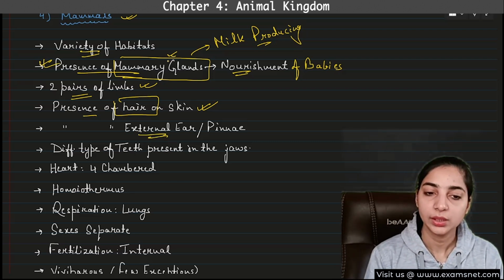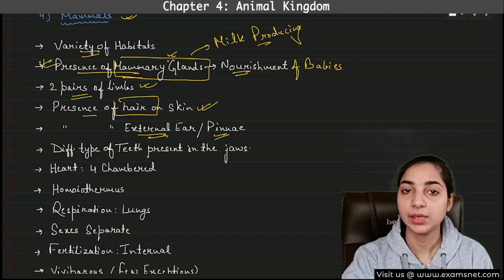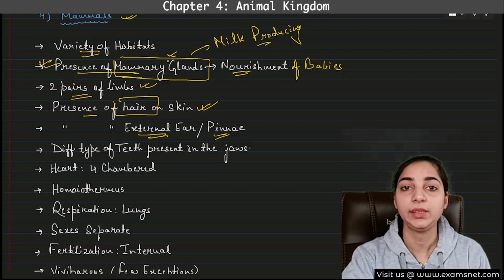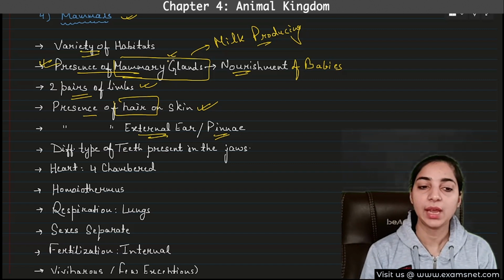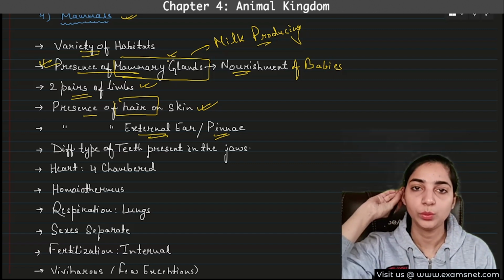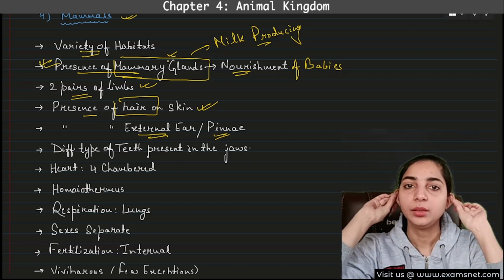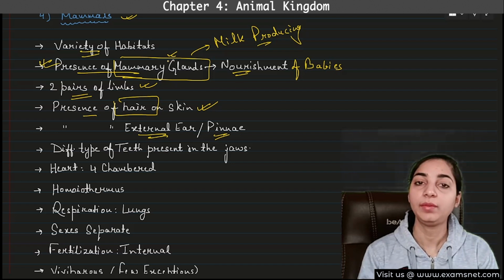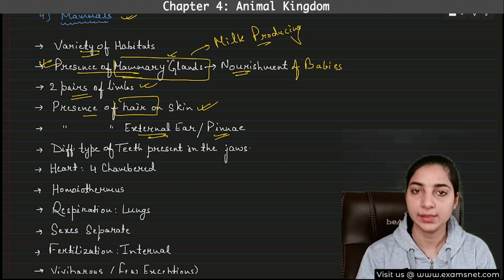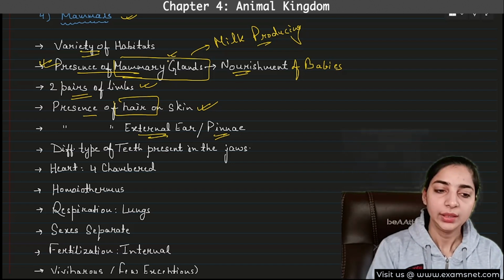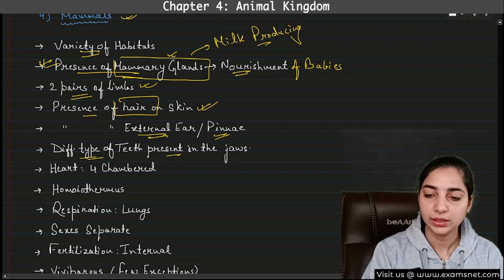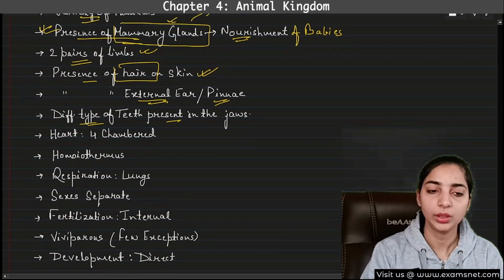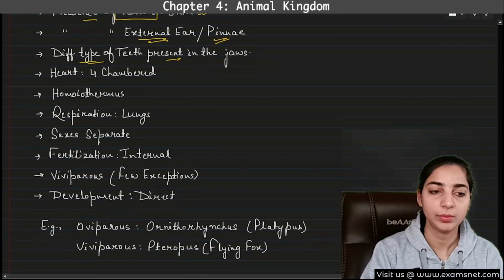Then presence of external ear or pinna. In amphibians and reptiles, we saw that they did not have an external ear. They had only tympanum. But we mammals have an external ear. This one is known as pinna. These two are known as pinna. And we also have tympanic membrane that is located inside. Then different types of teeth are present in the jaws. These are very basic things that do not need to be mentioned, but still I mentioned these.